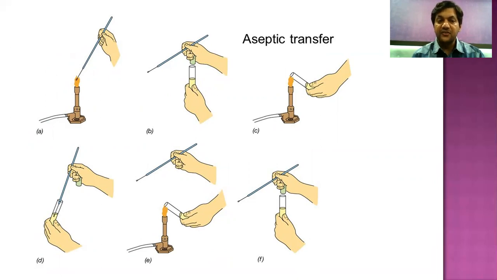Figure D shows that the sterilized bacteriological loop is placed in the culture medium with a special technique, and in figure E, before closing the culture medium, we again put the mouth in the flame so that it is free from microorganisms. Figure F shows that with a special technique, using the palm, we place the cotton plug on the mouth of the test tube. So this is called aseptic transfer, and also aseptic technique.